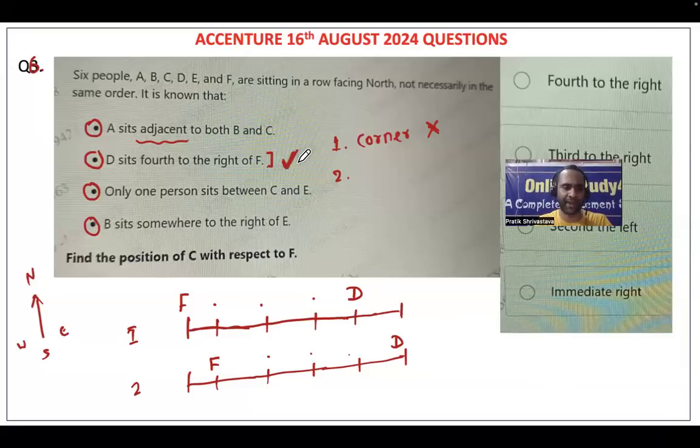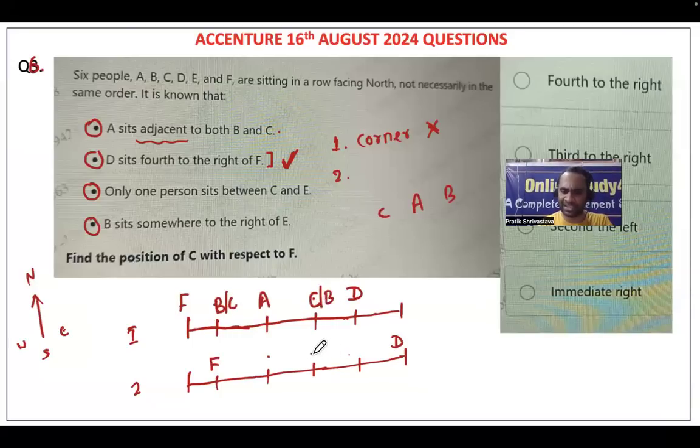So this we are done. This we have placed. Okay, fine. Now they're telling A sits adjacent to B and C. Where should I place? In the first diagram, A is sitting very near to B and C, but we don't know whether B will be this side or C will be this side. So A sits adjacent to B and C. So B will be sitting here or C will be sitting here. This might be a possibility, or C will be sitting here, or B will be sitting here.